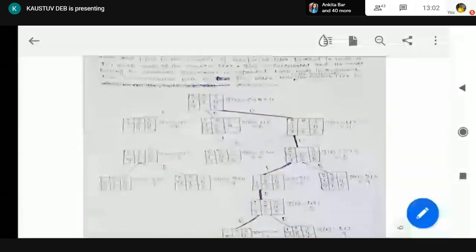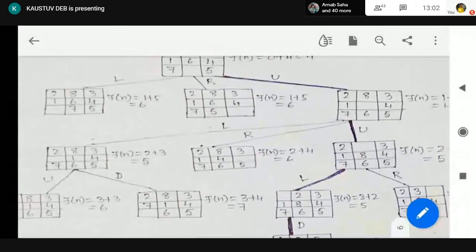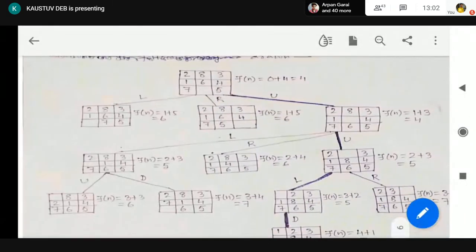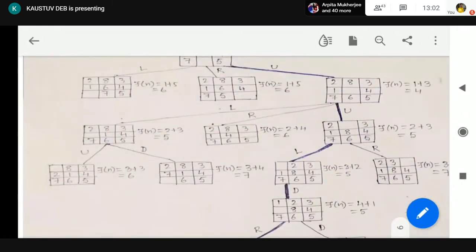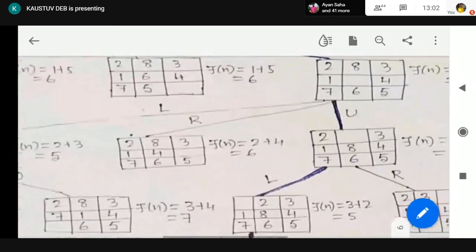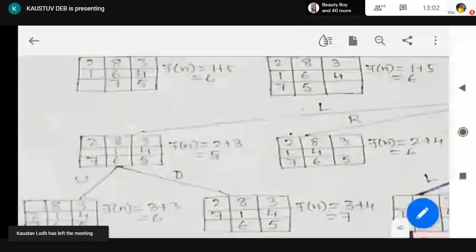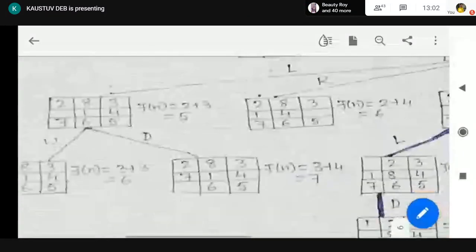Now, how many nodes are giving the minimum Fn value? Tell me. 2. Left one and the up one. Okay. So we have to expand them both. Now, while expanding the leftmost node, what are the possible expansions we are having? Left expansion is not possible because we are at the dead end. Right expansion will give us the old node, because from left expansion of the earlier node we have produced this. If we are applying right expansion on this, we are going to get the old node. So that is not possible.